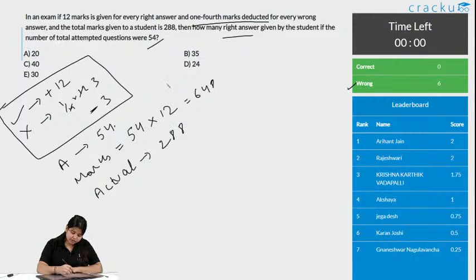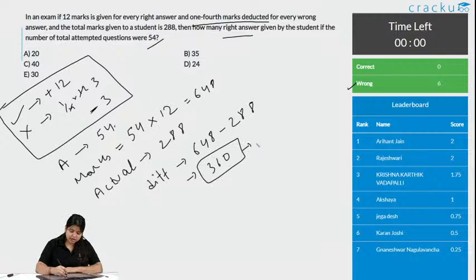So, what is the difference between these marks? Difference is 648 minus 288, it is 360. That means this is the marks he lost for negative marking.